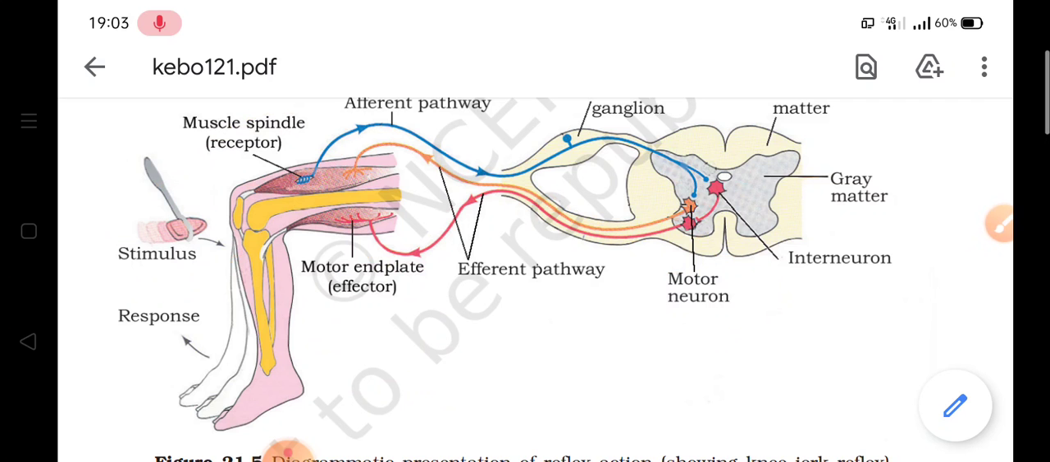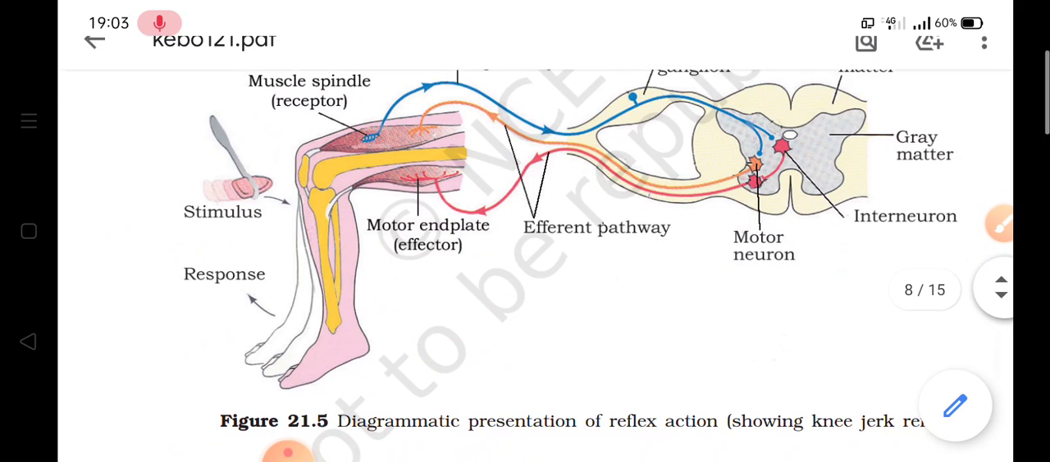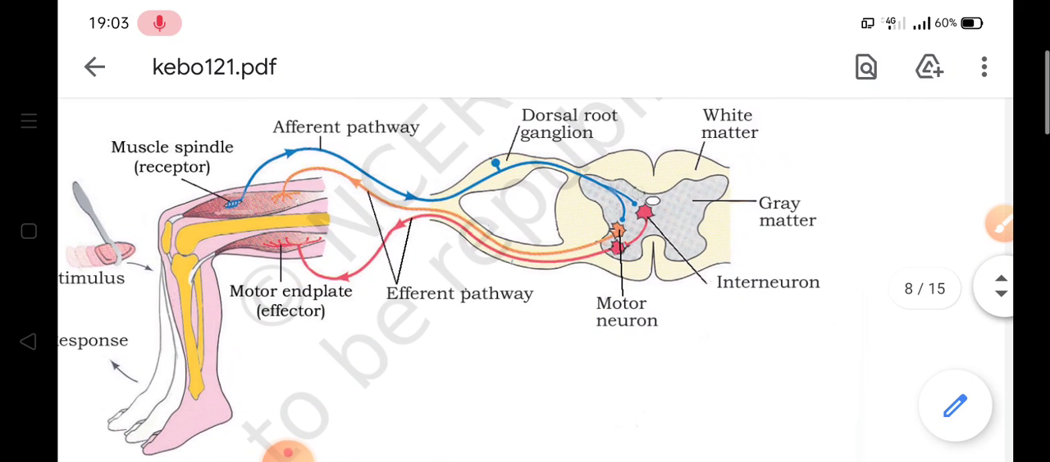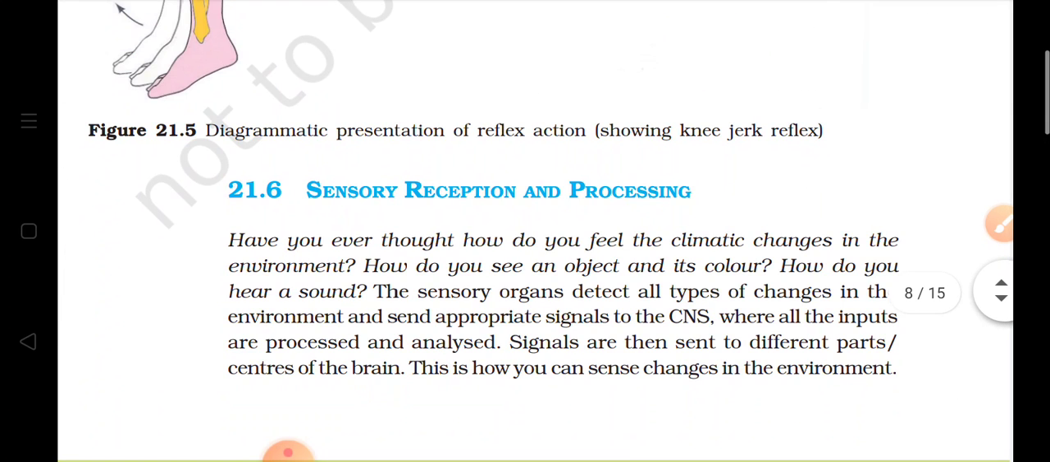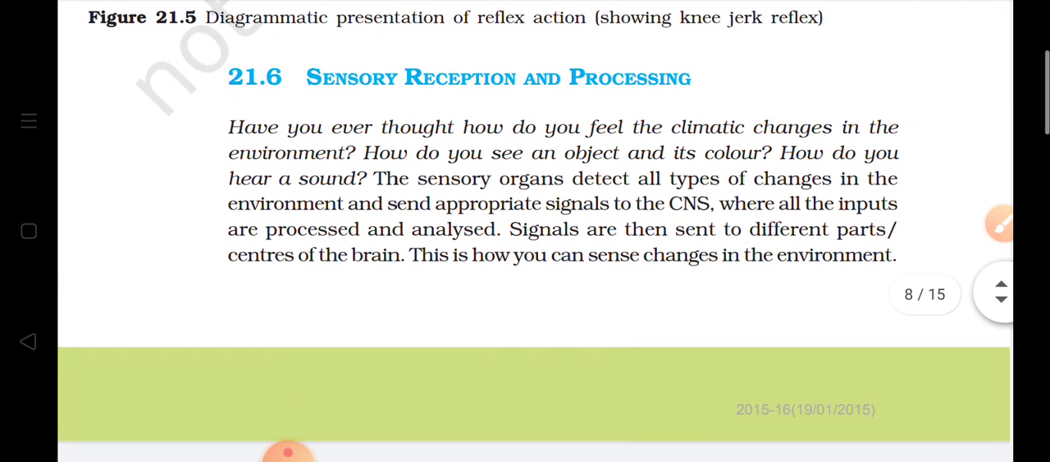And this consists of an afferent neuron, then the CNS, part of which is the spinal cord, and then an efferent neuron. Now next is sensory reception and processing.